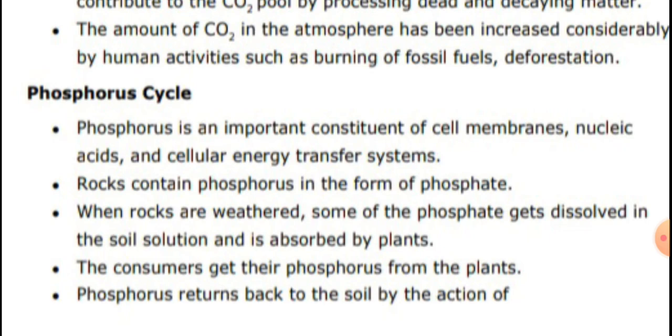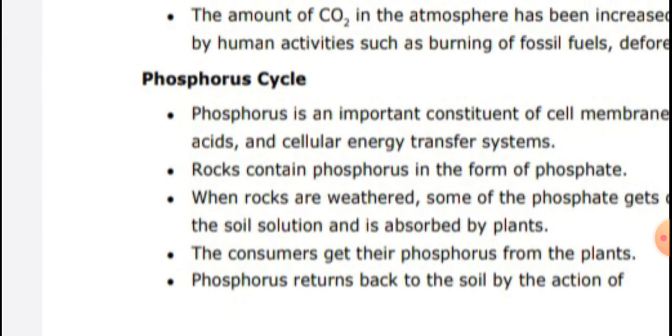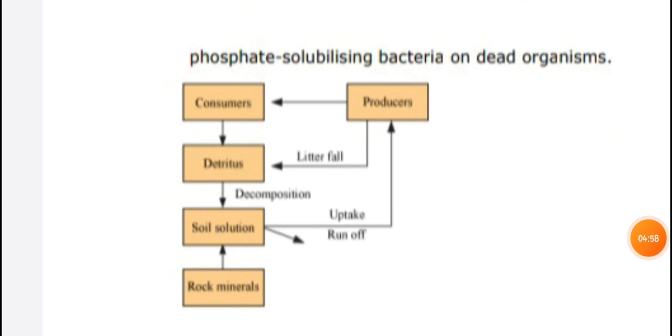Phosphorus is returned to the soil by the action of phosphate-solubilizing bacteria on dead organisms.